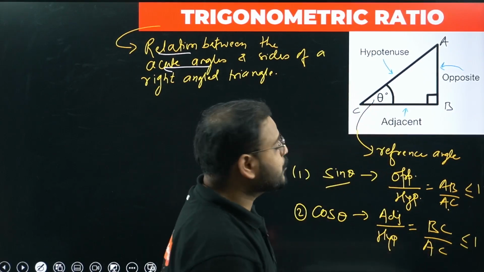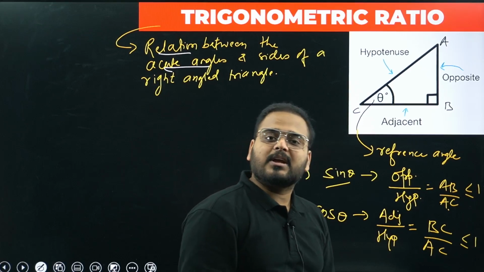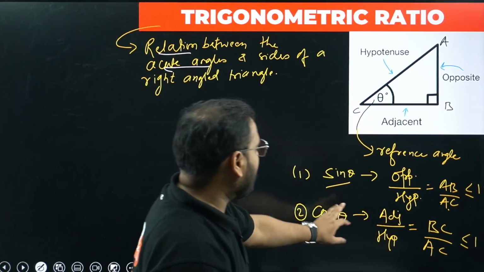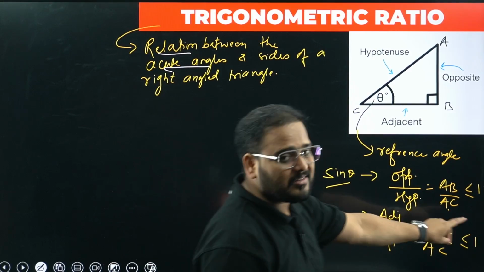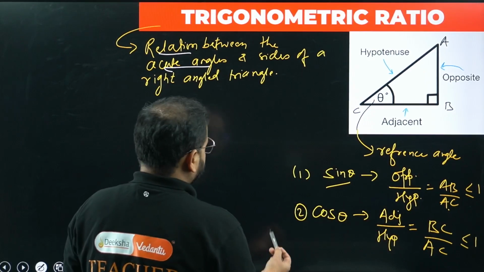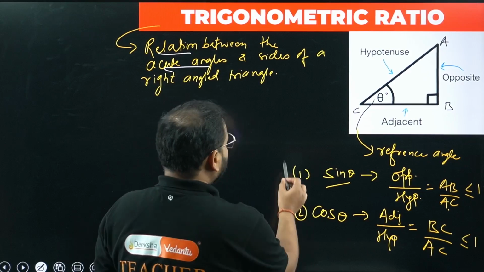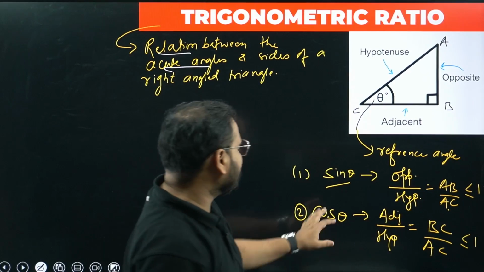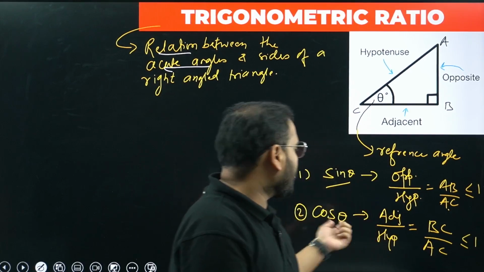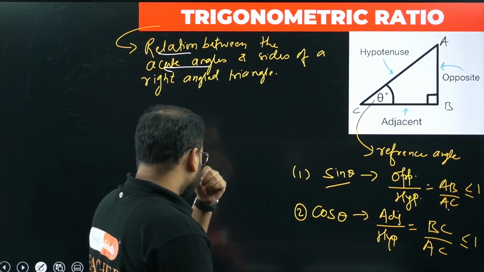Sir, how come equal to? We'll see that when I explain the values for special angles. Don't worry about that. I'll show you with the figure how sin theta and cos theta can reach the value of 1. The last one is what? Why the last one, sir? Because the others are basically reciprocals. Sec, cosec and cot are the reciprocals of cos, sine and tan. So please check the third one.